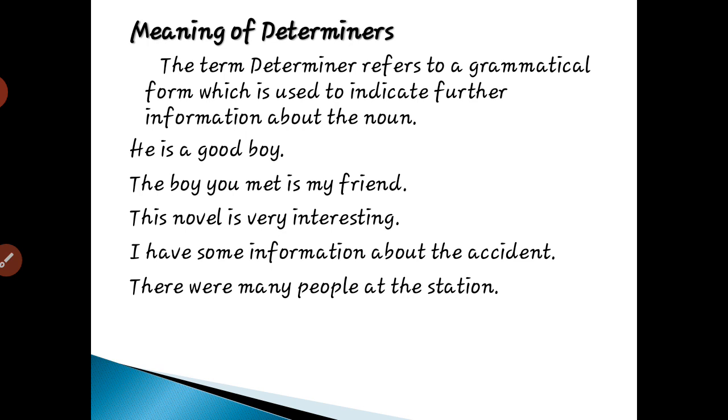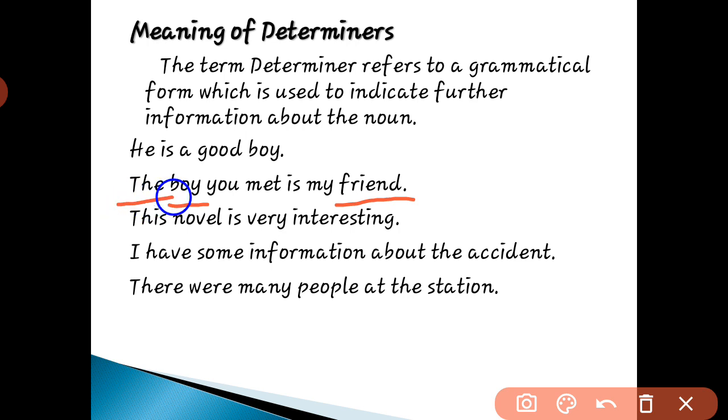Then, the boy you met is my friend. Here, as I told you, boy is one noun and friend is also a noun. Both are common nouns here. So which word is before these nouns? That is the and my. These two words are determiners here. Then, this novel is very interesting. Here novel is the noun and this is the determiner.